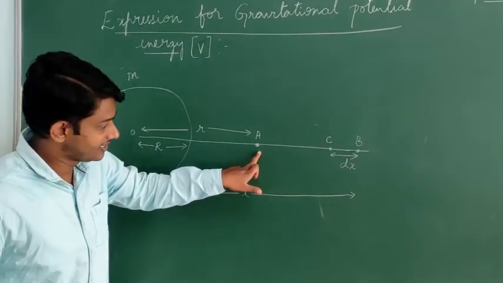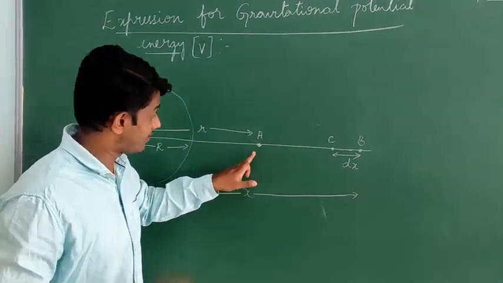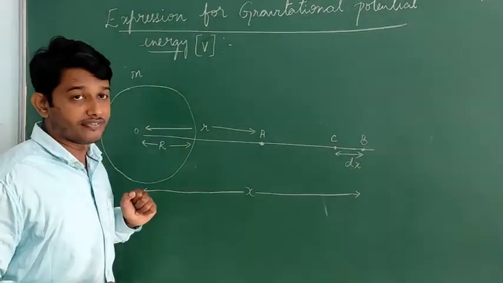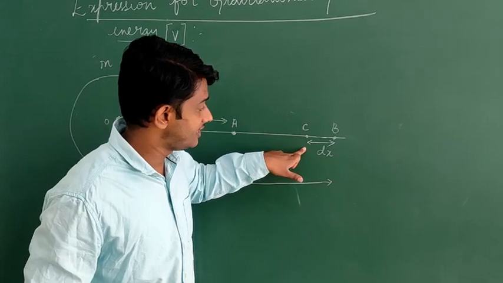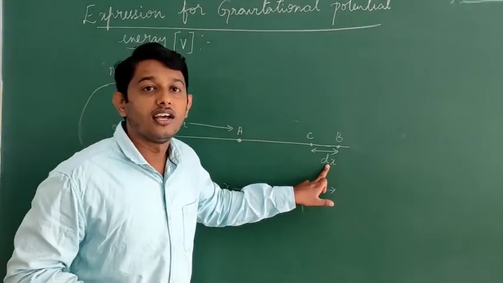Let us consider A to be a point at a distance of small r from the center of the Earth. Let us also consider B and C, two points that are separated by a distance dx.